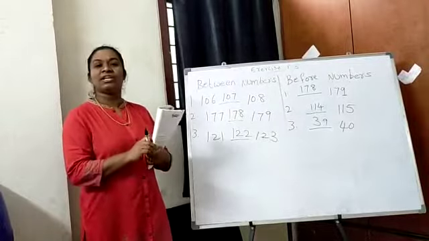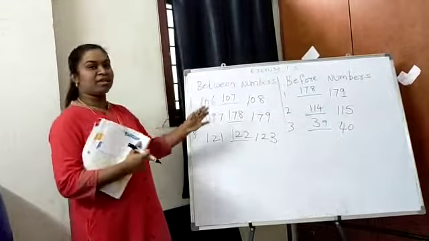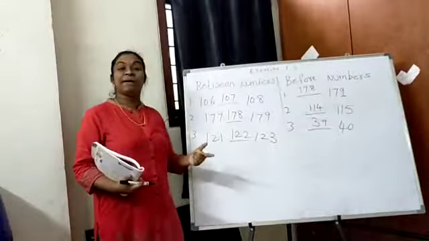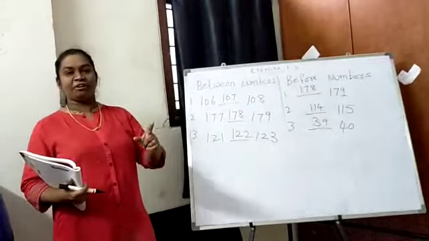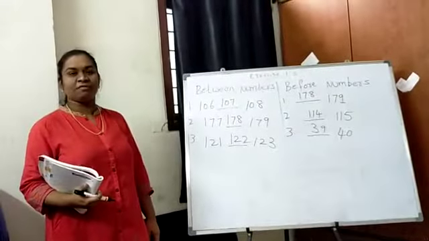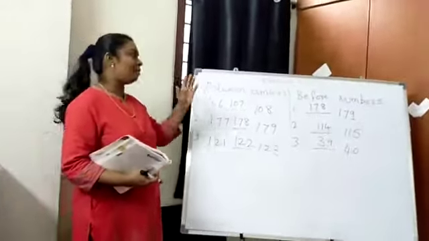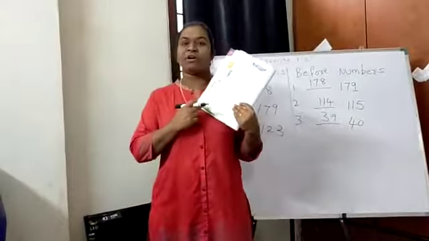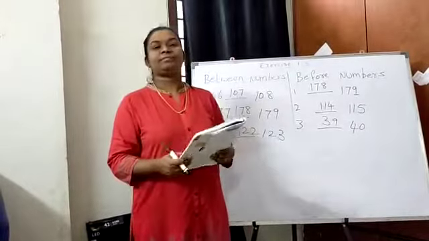Is that clear, children? So on one page after numbers, on one page before numbers, on one page between numbers, and on the other page numbers from 200 to 300. Is that clear? Hope it is clear with all of you. Okay, I want you to copy all this into your classworks and also do page number 64 from your textbook.